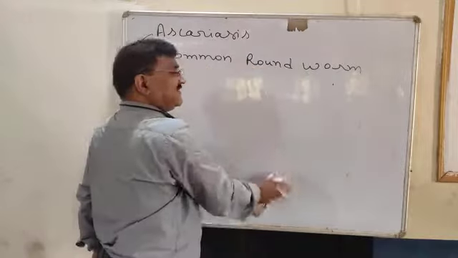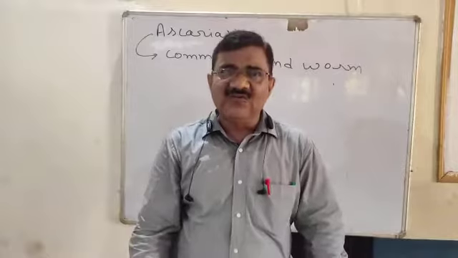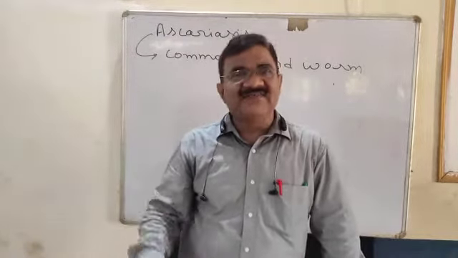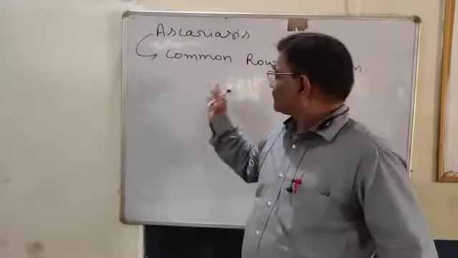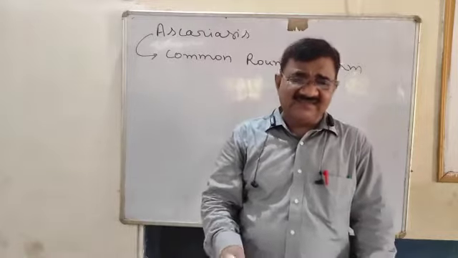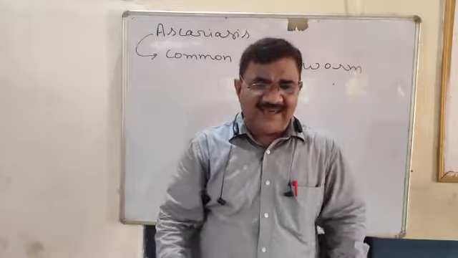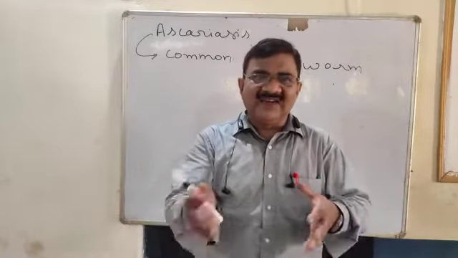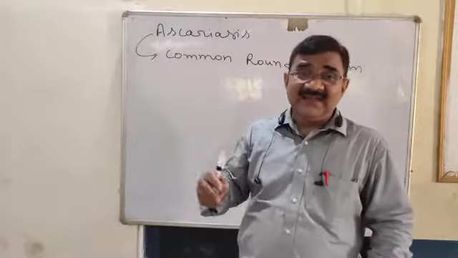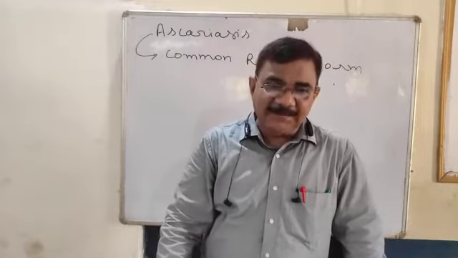Now how do these worms come into our body, into children's body? They are present in the faeces and intestine of the child who is the sufferer, and the faeces contain the common roundworm eggs. If children are playing here and there on the ground, they may come in contact with the eggs laid by the worm, which may be in the faeces of the patient.